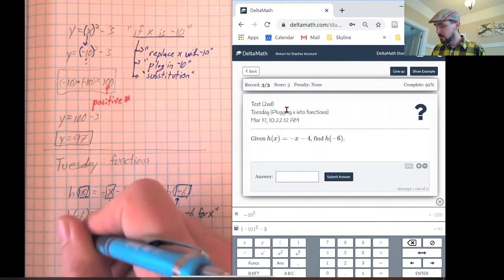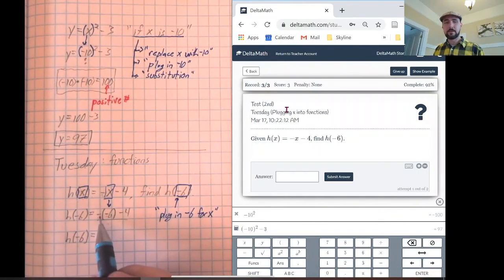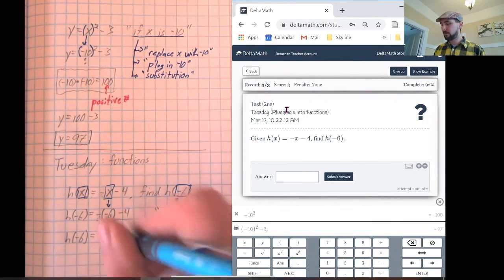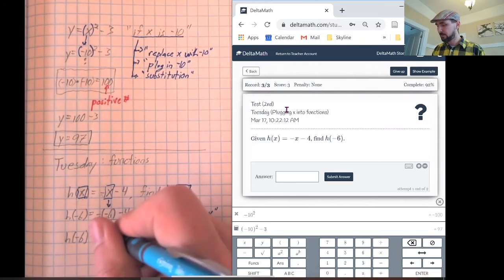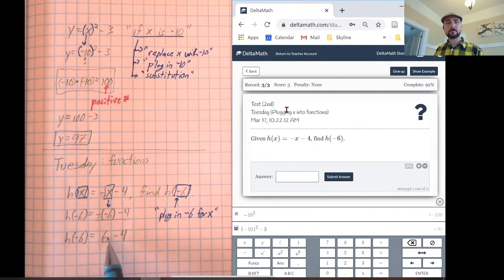Okay, so what happens if I have a minus a negative, or negative negative? These two come together to become a positive. So I'm going to write a positive 6 here, minus 4. Notice I don't write a plus sign because that's kind of not necessary.